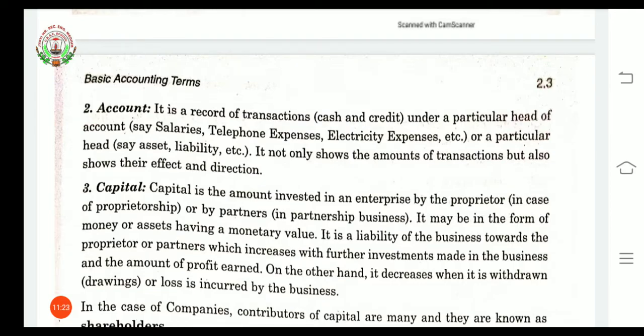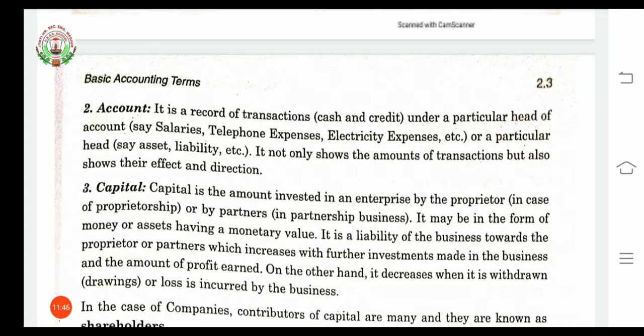It is not only that we are recording all these transactions in accounts. The accounts also show the amount of the transaction, how they are affecting and in which direction. Whether the amount in that account is increasing or decreasing because of the transaction will also be ascertained there.